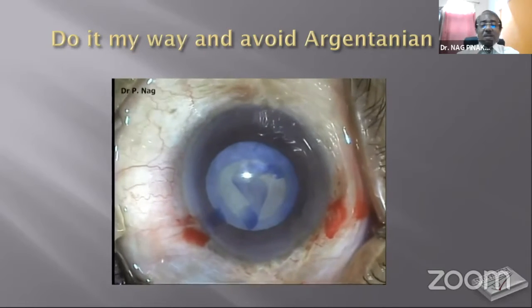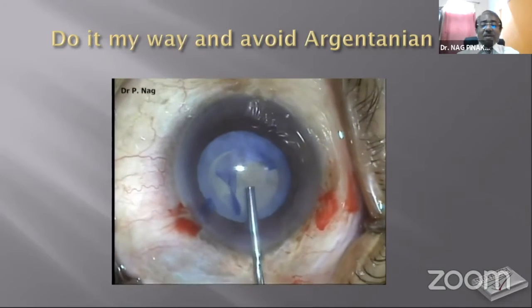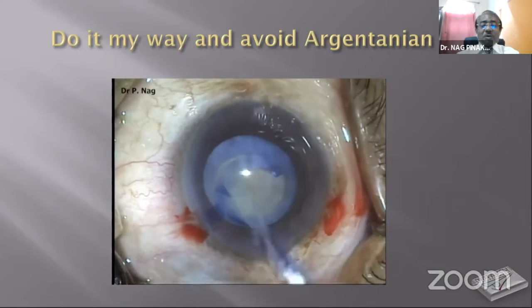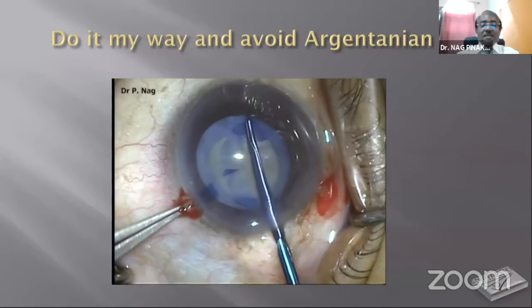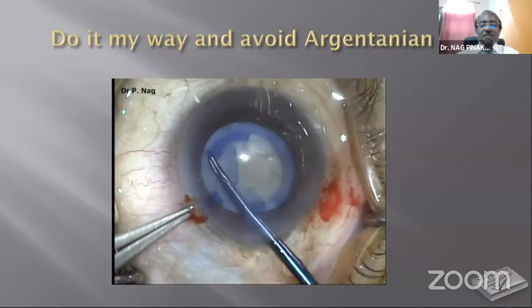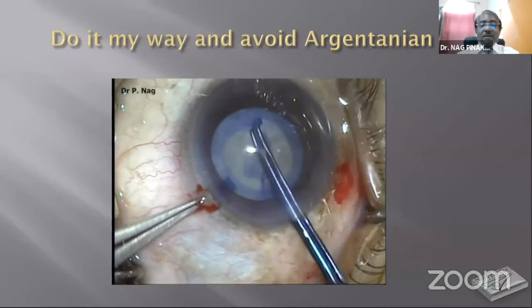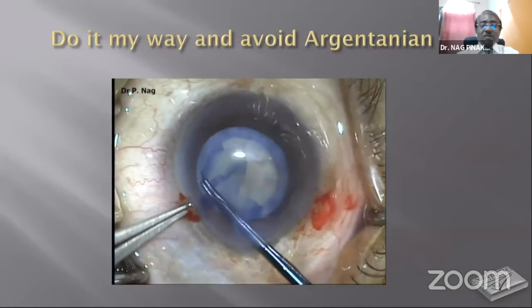Or I do it on topical. That's why the patient keeps moving. And here I put some more OVDs, and then I go and do the rhexis as much bigger as I want. Now it's done.